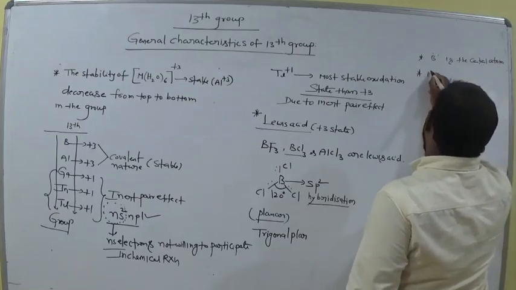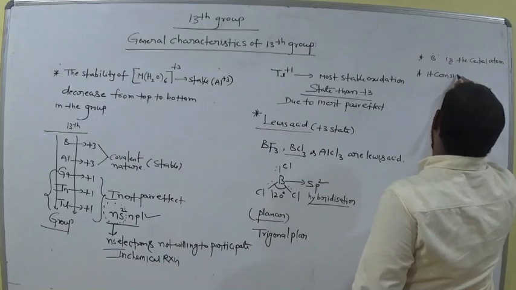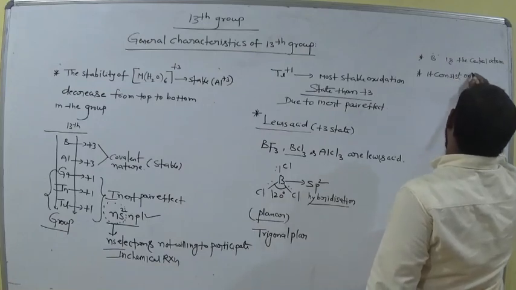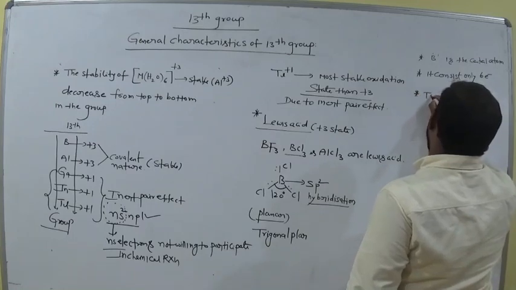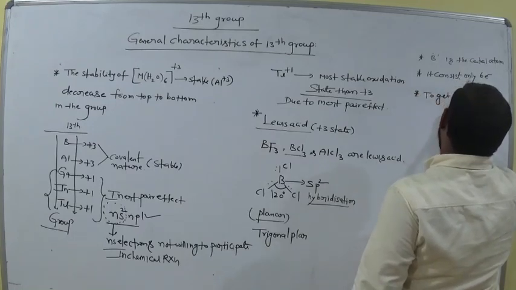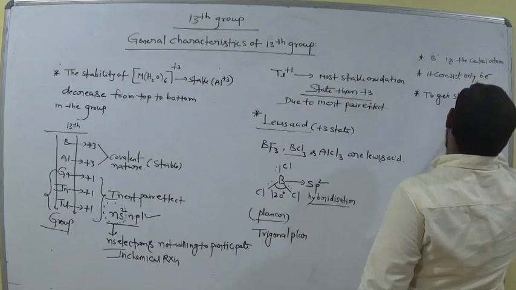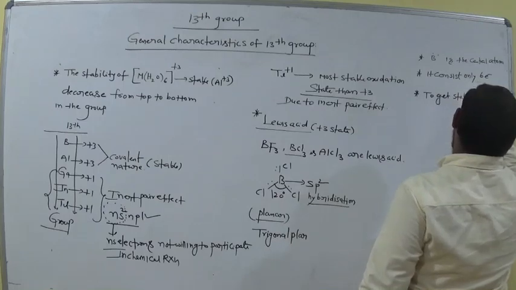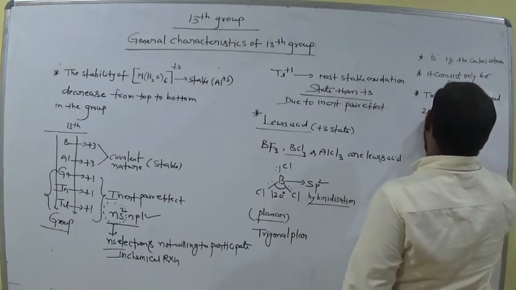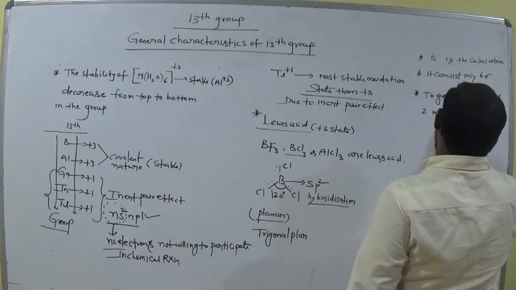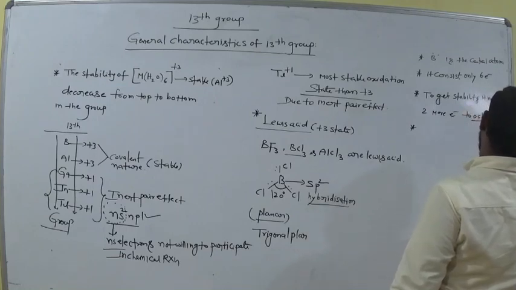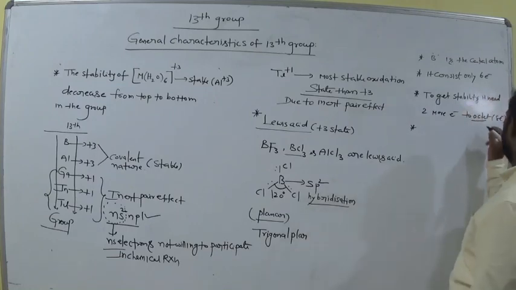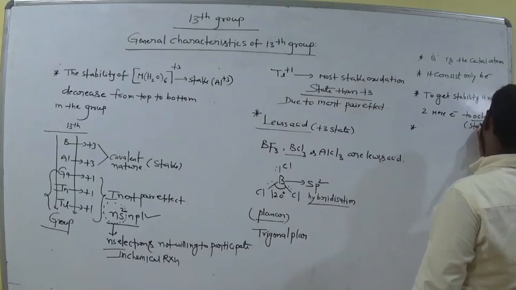It consists of only 6 electrons. To get stability, it needs 2 more electrons, to get an octet, meaning 8 electrons. That condition is stable.